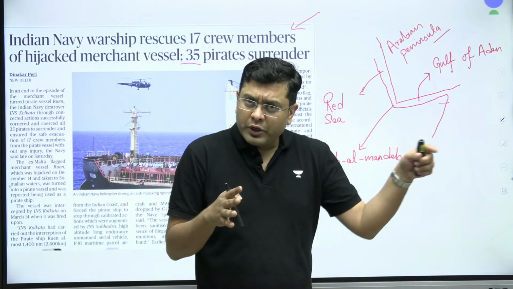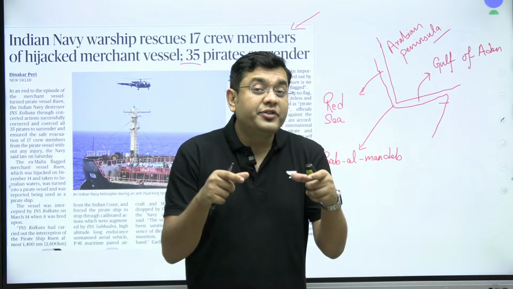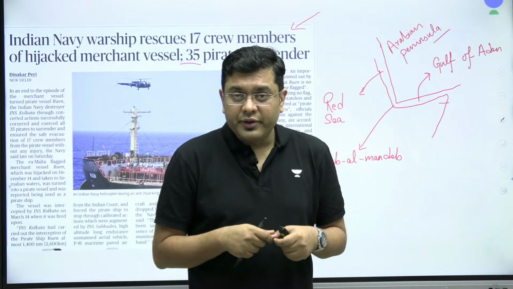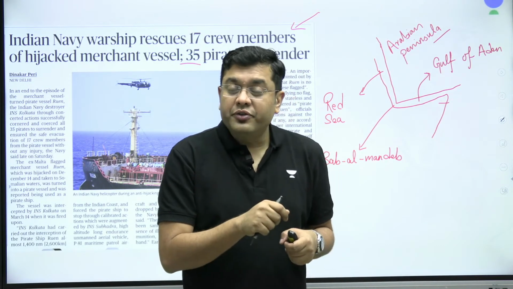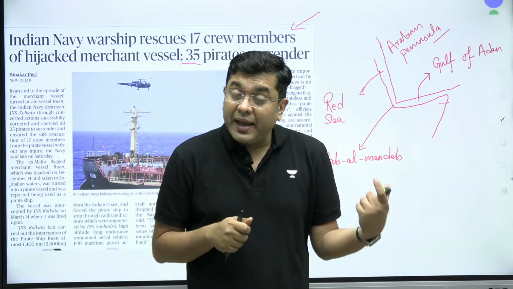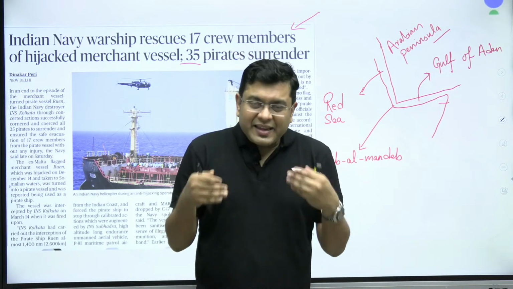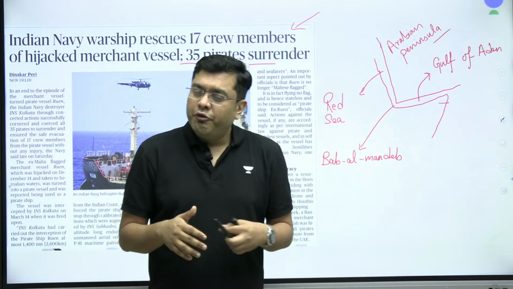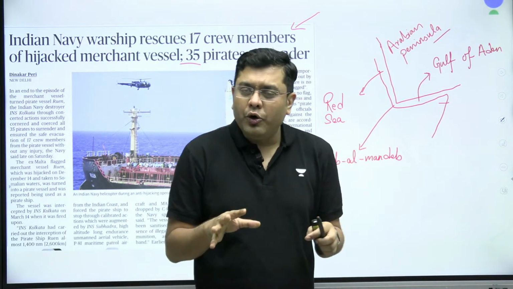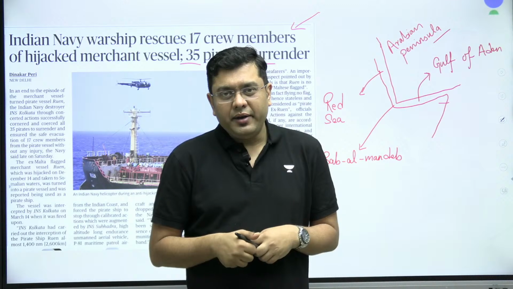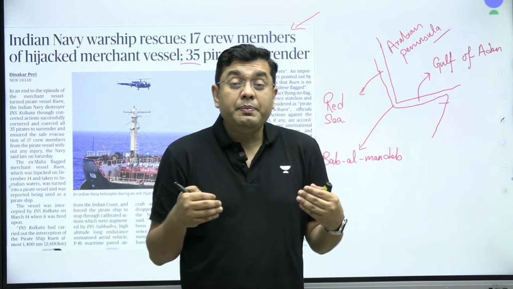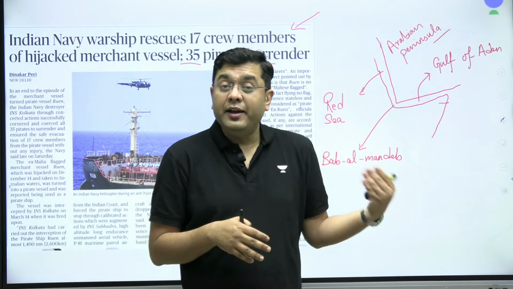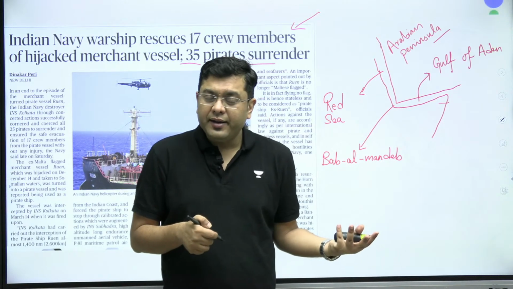When it came into close vicinity of it, and while it was carrying out aerial reconnaissance, the naval personnel were fired upon by the pirates. That gave enough incentive for the Navy to go full out and neutralize these pirates. That is where the Navy took help of another of its ships, INS Subhadra, also deployed in that area.